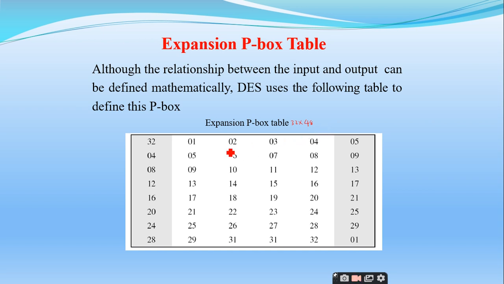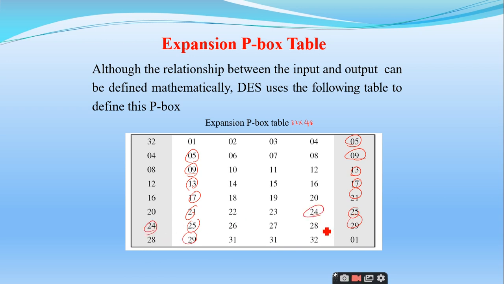Now if you observe here, this 5 is getting repeated. Similarly, 9 is getting repeated, and 13, 17, 21, 25, 29, and 31 are also repeated.